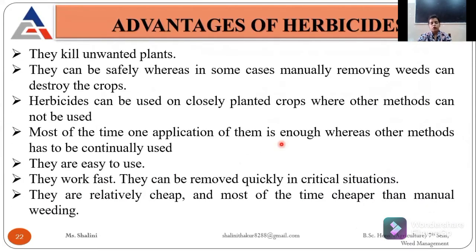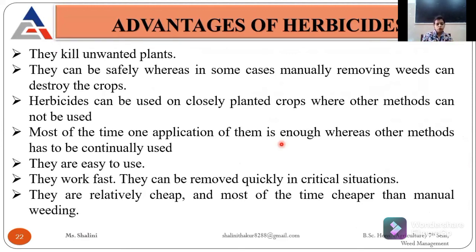Then at last we are talking about the advantages and limitations or disadvantages of herbicides. There are many herbicide advantages. You can give a number of advantages, like they kill unwanted plants, they can be safely applied in any kind of field, they can be applied for killing whole vegetation, or for killing a particular species.